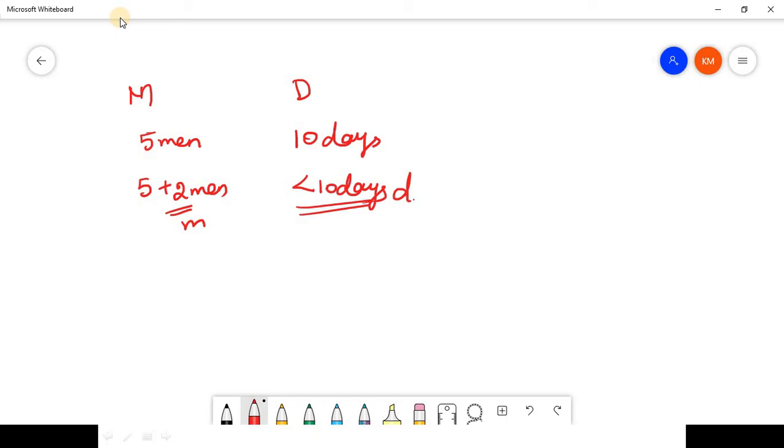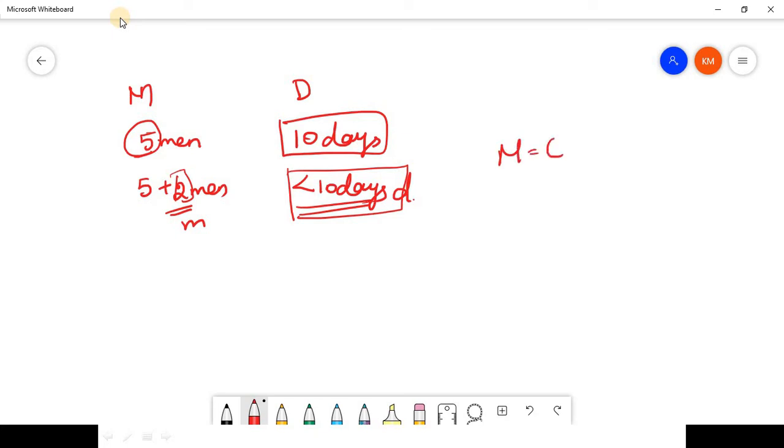Now if they have given this value and this value, and you have to find the initial number of men available, then the formula will be capital M is equal to small m into d divided by (D minus d). Let me show you how to derive this formula. Let me pick up the green color.